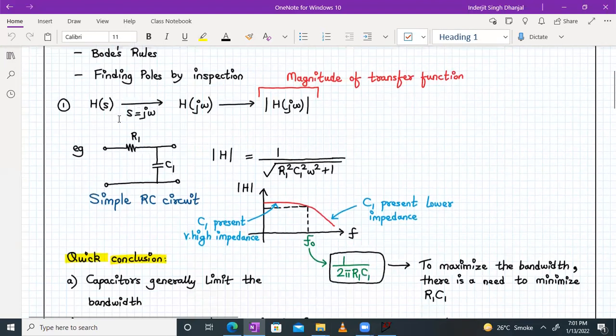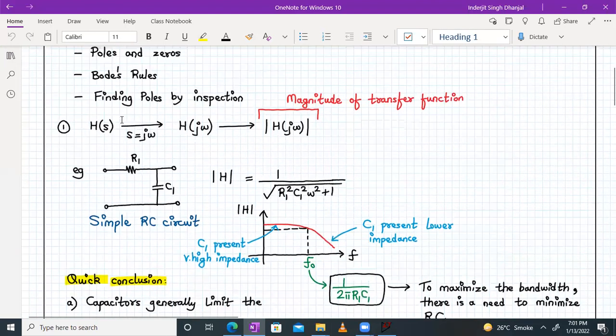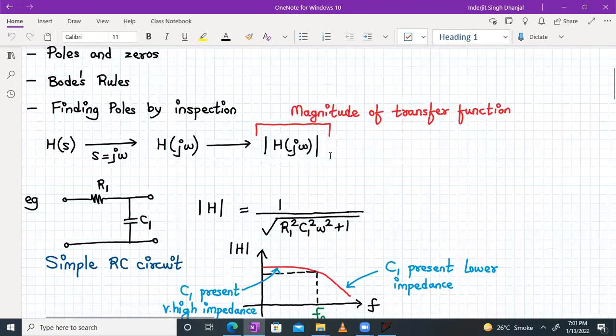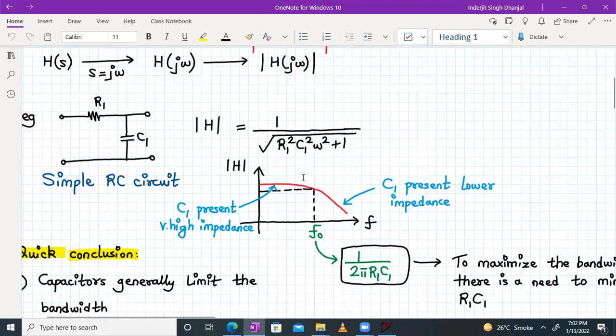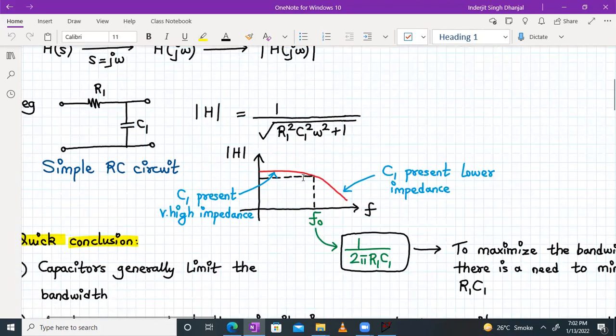Okay, so the first one is that we have converted a Laplace domain H of S into frequency domain H of j omega, and then we converted into the mod of H of j omega, which is nothing but the magnitude of the transfer function. So for this, we have considered a simple RC network, R1, C1, input applied over here, output taken across the capacitor. So your mod of H will be equal to 1 upon square root of R1 square, C1 square, omega square plus 1. Okay, so this is the frequency response of the circuit.